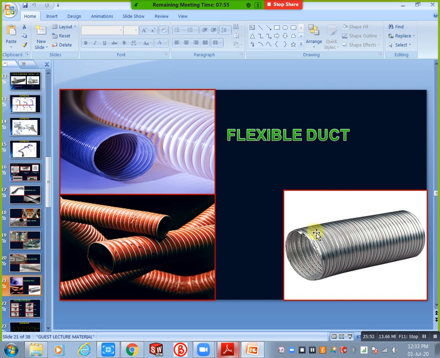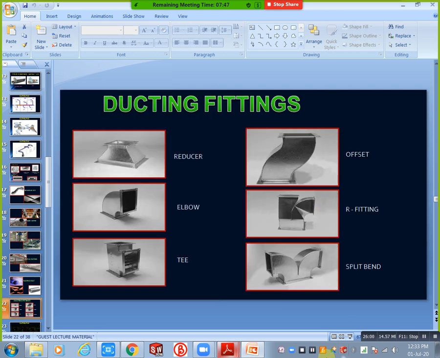But before that we need to discuss fittings. When you design your duct routing, first of all we need fittings. For example, from my bedroom I need to turn toward another bedroom or another room. In that situation, to turn 90 degrees we use an elbow. For example, to reduce or decrease the flow, we use a reducer. Next we have the T.